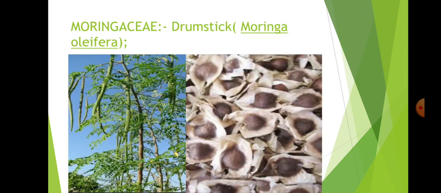And next, Moringaceae. In this family, the commonly known vegetable is drumstick, that is Moringa oleifera. This is also propagated through the stem, and it is also used as a leafy vegetable, with leaves rich in some of the vitamins. And next, these are the seeds of drumstick, Moringa oleifera.